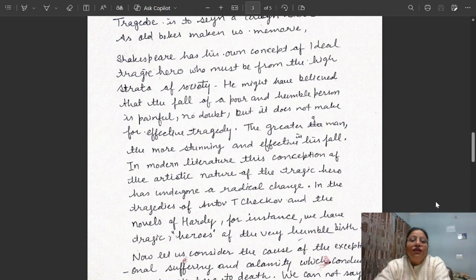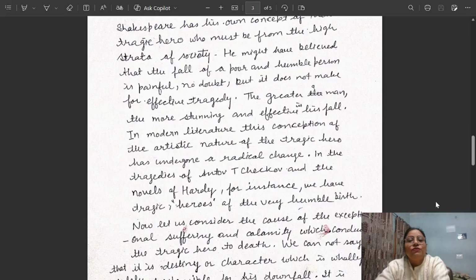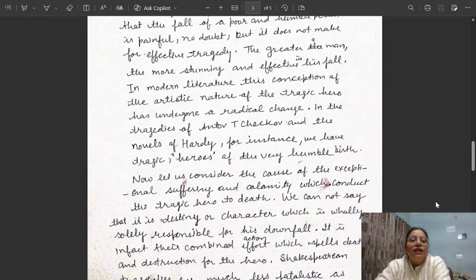In modern literature, this concept of the tragic hero has undergone a radical change. If we look at today's time, the modern era, the scenario has changed. Here we find characters from a very low, very general background. In the tragedies of Anton Chekhov and the novels of Hardy, for instance, we have tragic heroes of very humble birth. There are many tragedies of Hardy's where he has taken characters from a very general background, from a very humble birth.